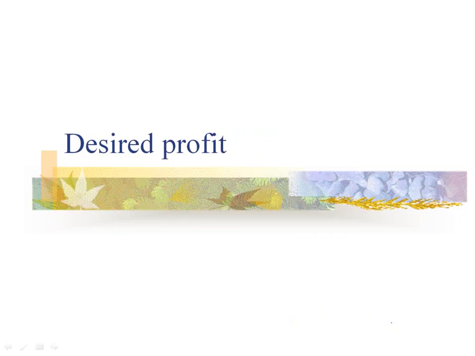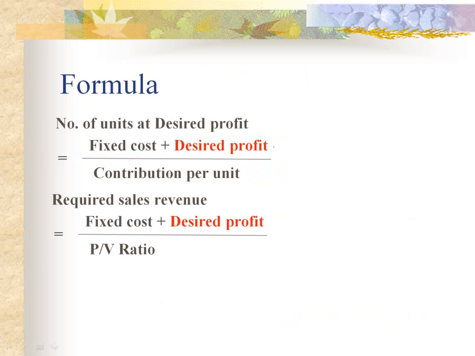Next is calculation of sales volume to have a desired level of profits. The formula is fixed cost plus desired profit divided by contribution per unit, in case we want to have number of units in our answer. But in case sales volume is required, then it is to be divided by PV ratio. Then formula is fixed cost plus desired profit divided by PV ratio. When we are dividing fixed cost and desired profit with contribution per unit, we shall get answer in units. When we shall divide fixed cost and desired profit with PV ratio, we shall get answer in sales volume or sales revenue.